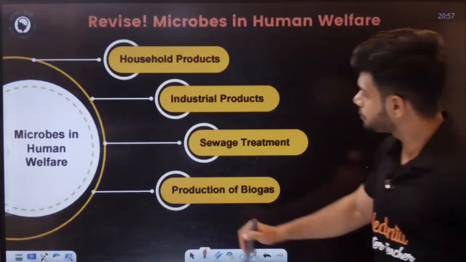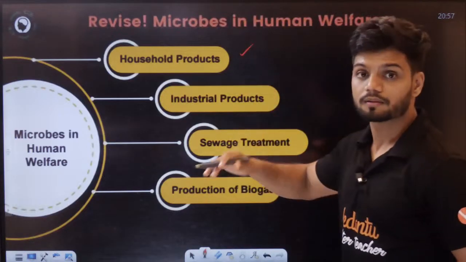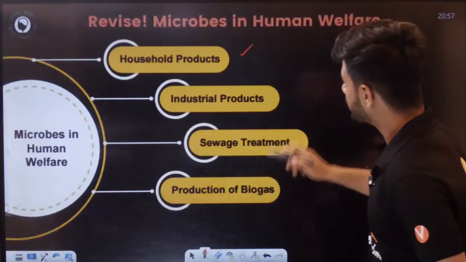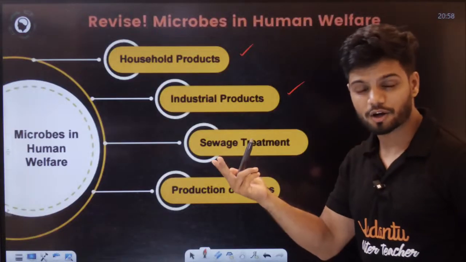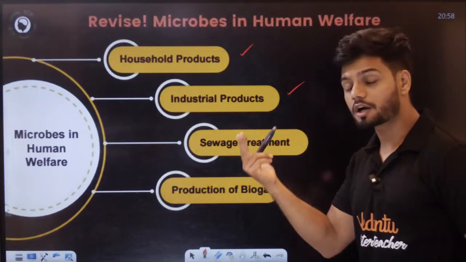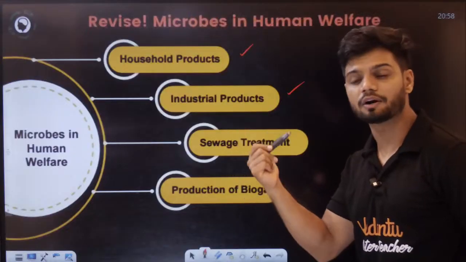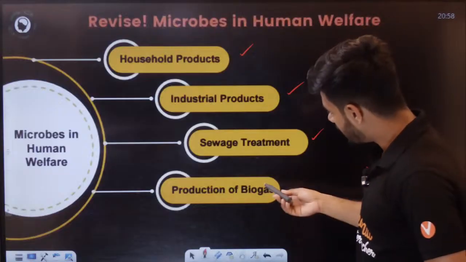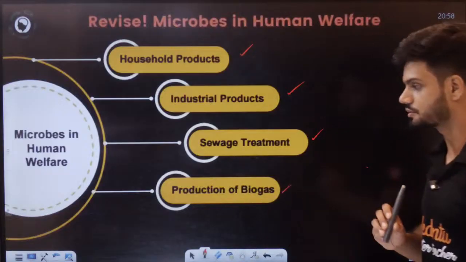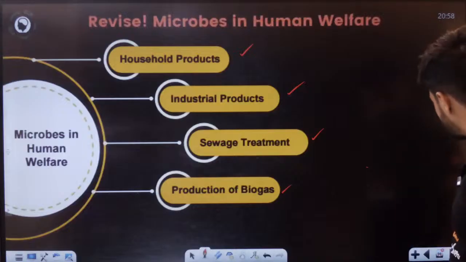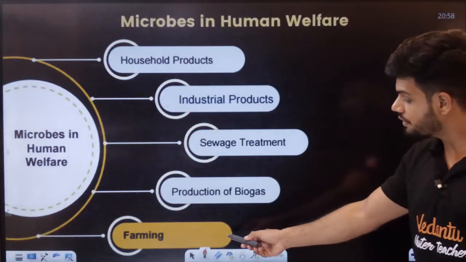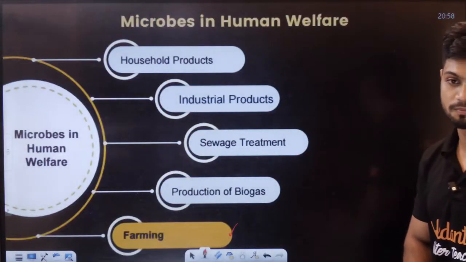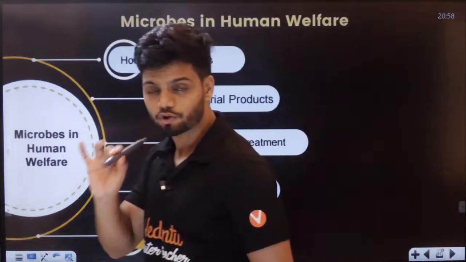Okay. Now, microbes: we learned in household, we learned the cheese, bread, and everything. Industrial, we learned production of bioactive compounds, production of different types of alcohol, antibiotics, and everything. Sewage treatment, we learned. Now, the last thing, we'll also learn the biogas production. So, all this is done. The remaining part is how we can use microbes in farming. Okay, how can we use microbes in farming?